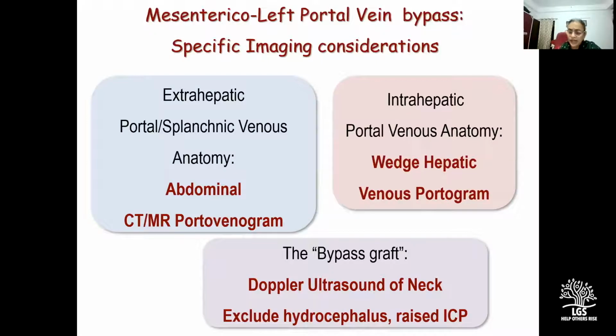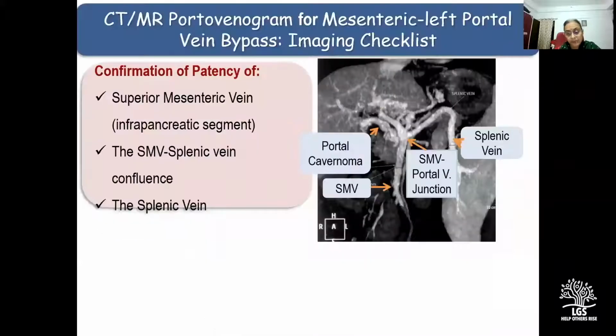So if for anatomical reasons, the IJV cannot be harvested for a graft, then the alternate veins that have been used are the left gastric vein, the inferior mesenteric vein, or a large collateral in the abdomen.